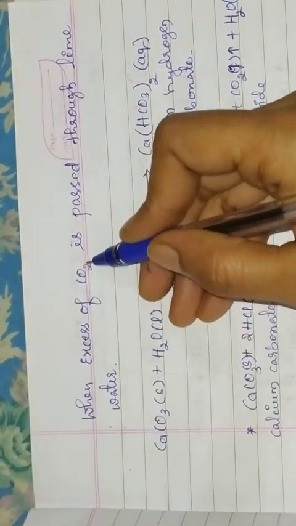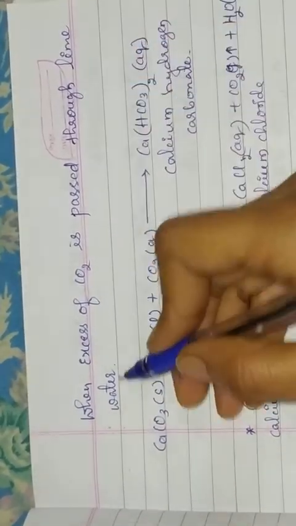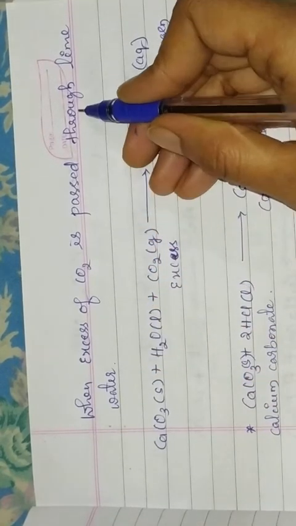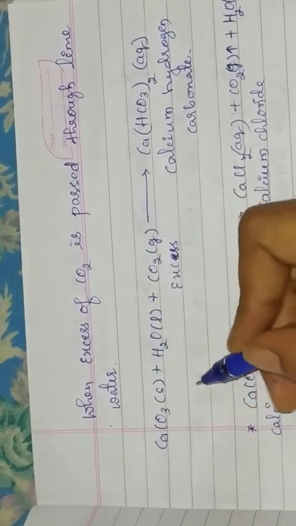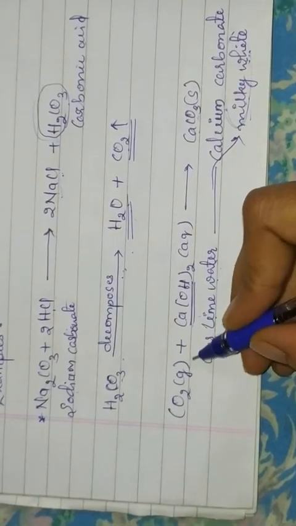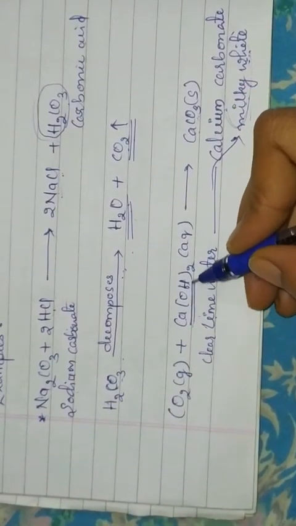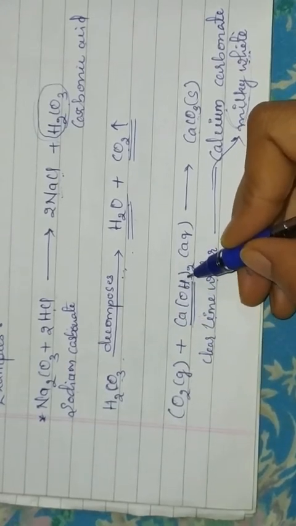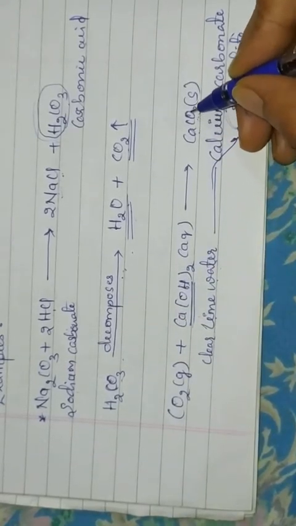When excess of carbon dioxide is passed through the lime water, what happens? Actually, in lime water, initially on passing the carbon dioxide through this calcium hydroxide, all the calcium hydroxide molecules are converted into calcium carbonate.